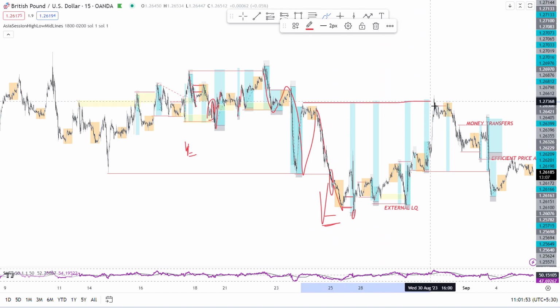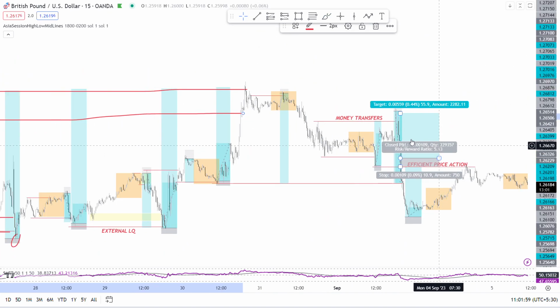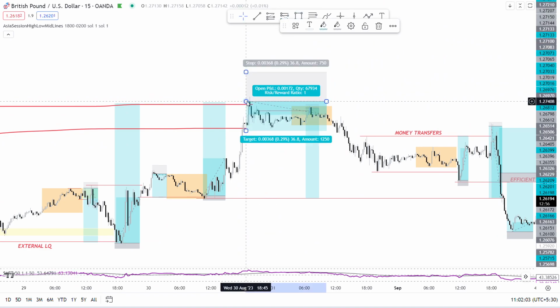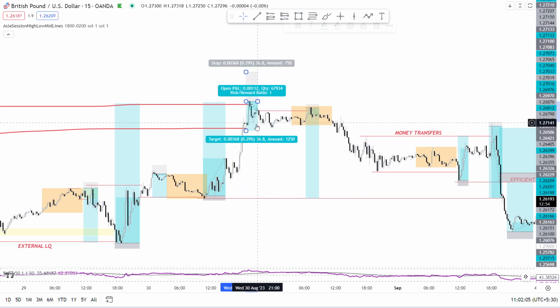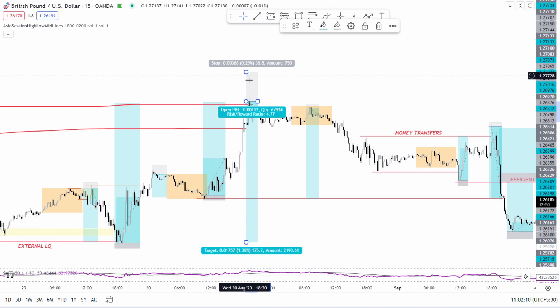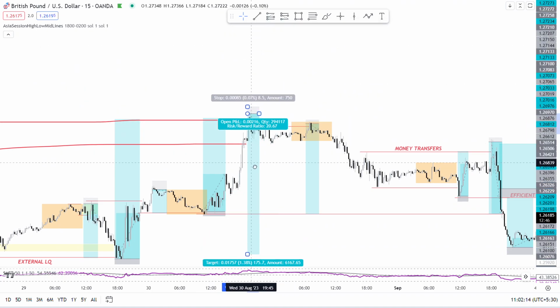So this is the last smart money order block. Smart money people will sell from here and will wait for the liquidation. See, at the tip, I forgot to take this entry, but this is also an entry. Let's check the timing. Yeah, this is the New York, so this is the valid entry. See the risk rewards, crazy risk rewards.